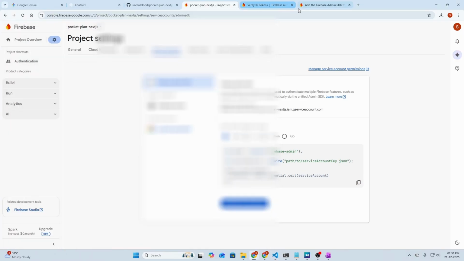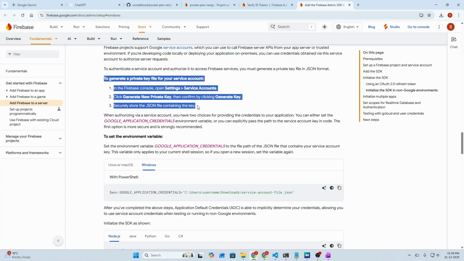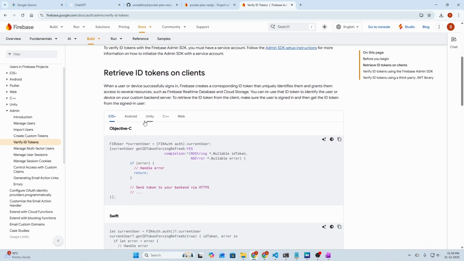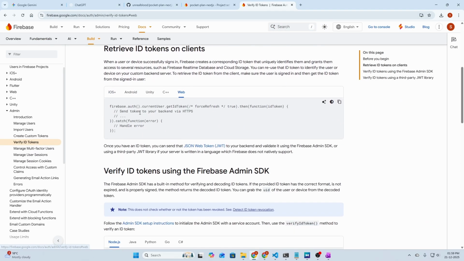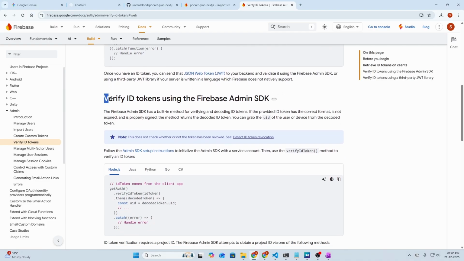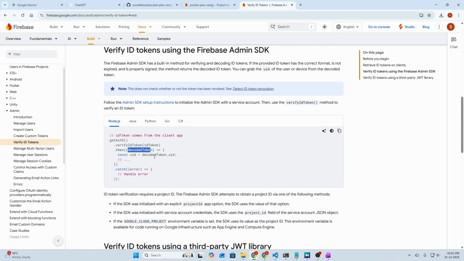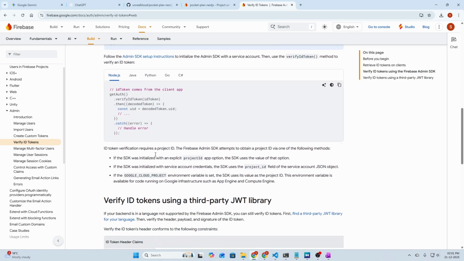We need to continue with our documentation. We have done these steps. Now we need to continue working on verifying ID tokens. Let me select web here, and we actually need to move down here to verify the token using Firebase Admin SDK. So the next thing to do is work on our server. We need to verify the ID token passed from the client, and then we can have a decoded token and the user ID from that decoded token.